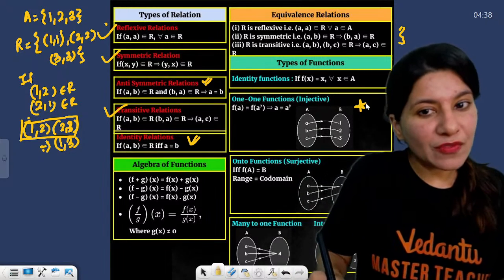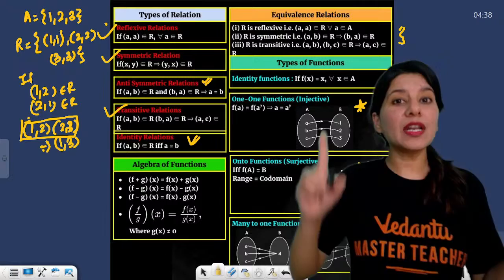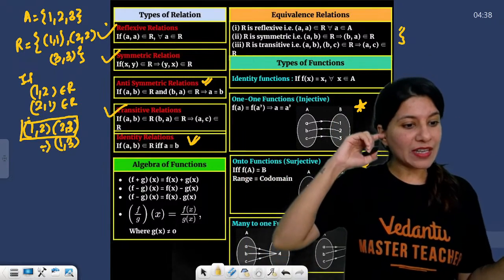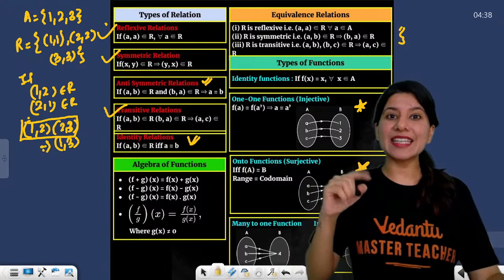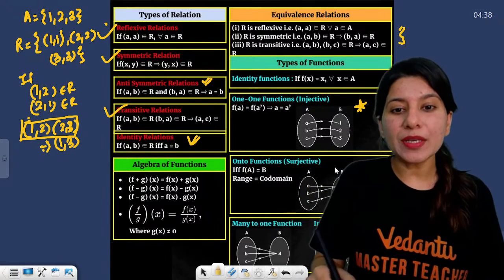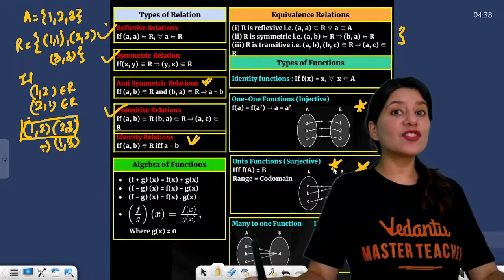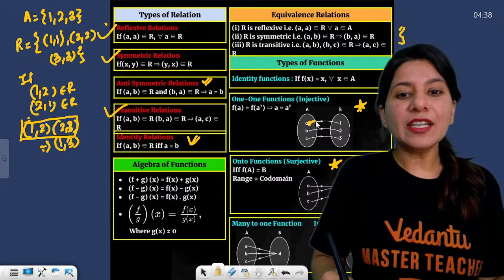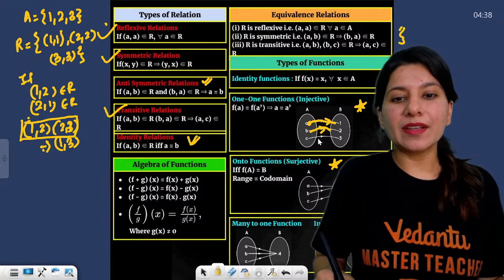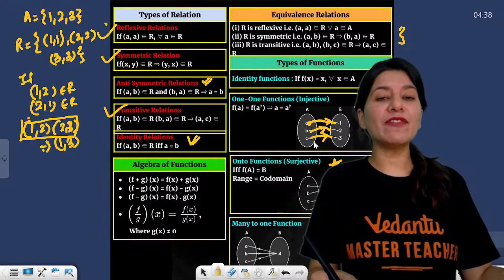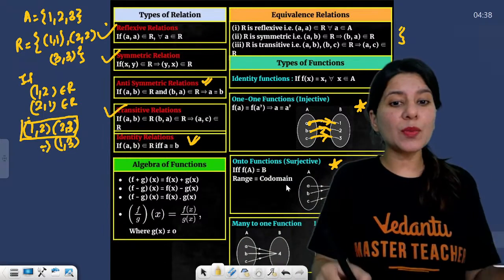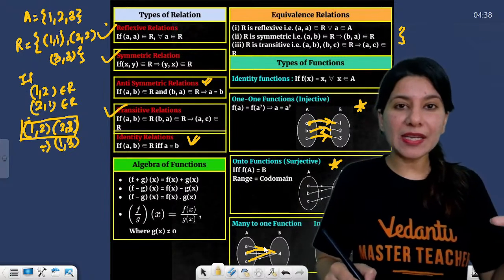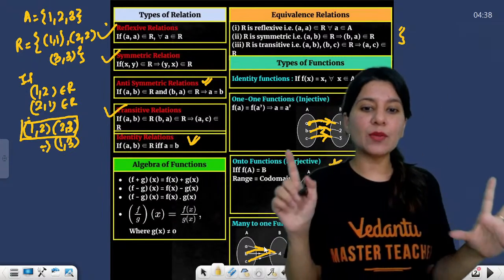Now, one-one function, very important. One-one is also called an injective function, and onto is also called a surjective function. Now what is a one-one function? Basically, one to one, one to one. What is the opposite of one-one? A function where the left side has multiple elements mapping to the same element, that would be many-one.